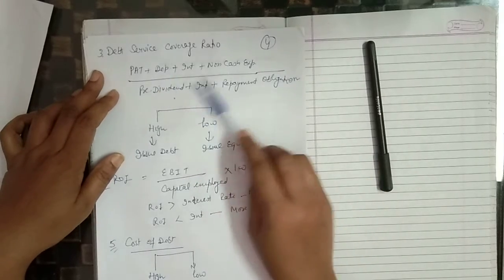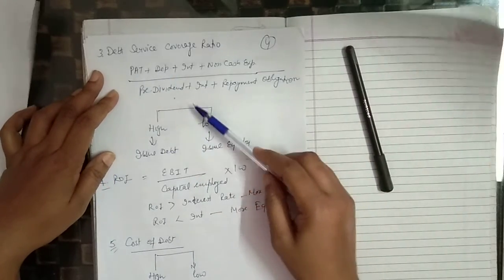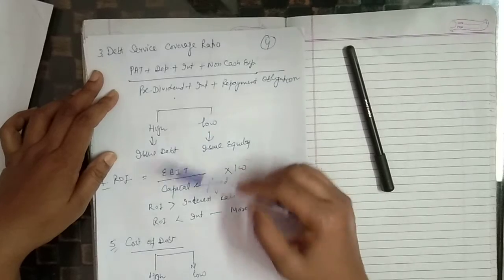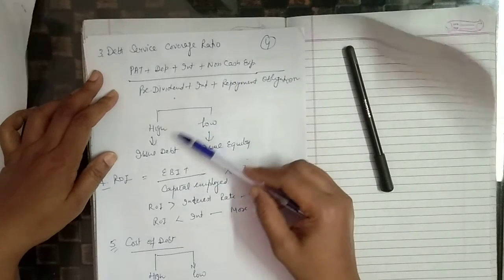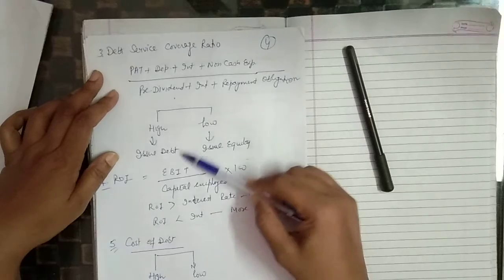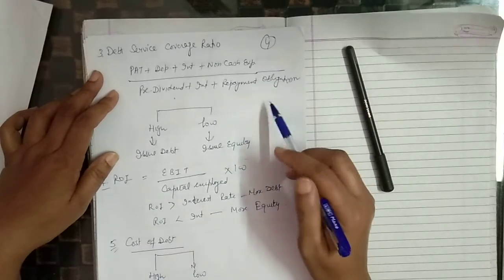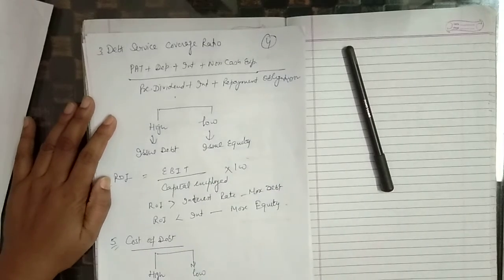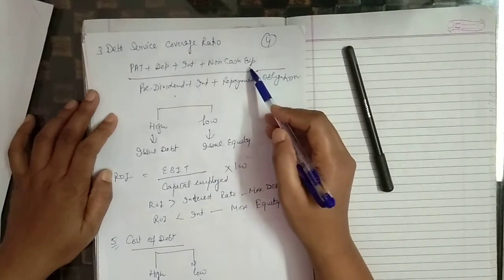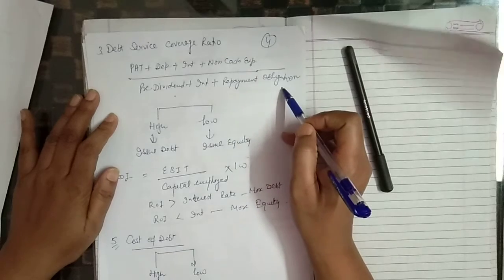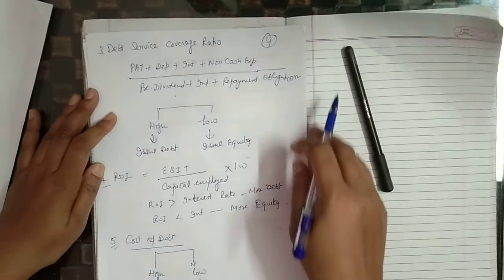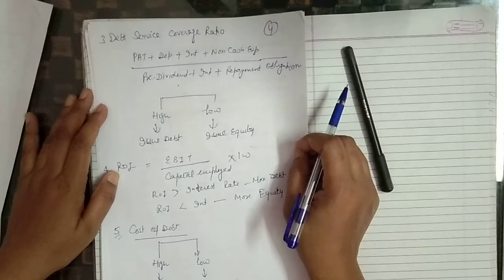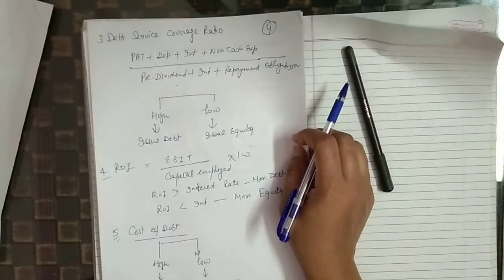If debt service coverage ratio is high, it means company is in a good condition to pay interest charges, then it should issue debt, otherwise it should use equity. The main difference between interest coverage and debt service coverage ratio is that it includes non-cash expenses and repayment obligation also. Then our next point is ROI, return on investment, which we have discussed earlier.